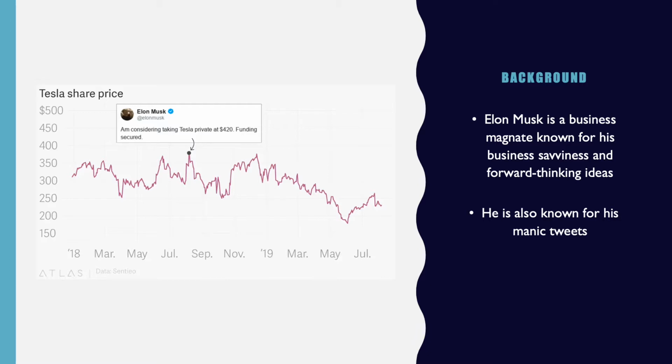As you can see in the image on the left, in July of 2018, he tweeted he was considering taking Tesla private at $420. Tweeting this caused a massive sell-off of Tesla stock, which made the stock price plummet. Quite recently, he tweeted about Tesla stock price being too high, which caused a similar effect. So this relationship between his tweets and Tesla stock price is what inspired this project.